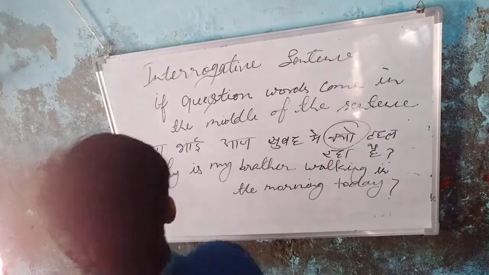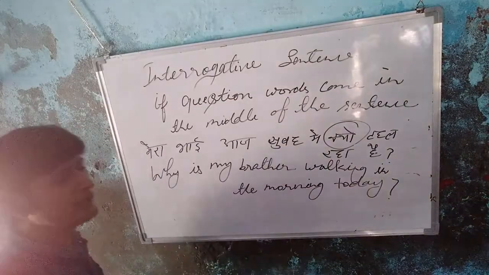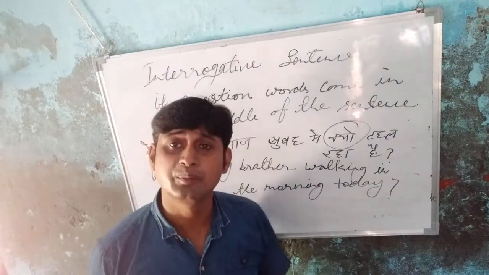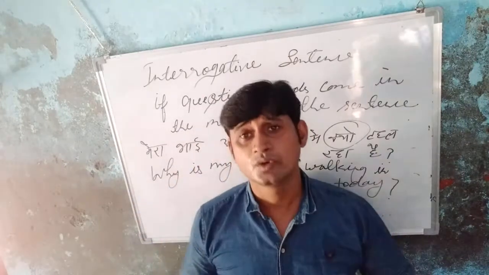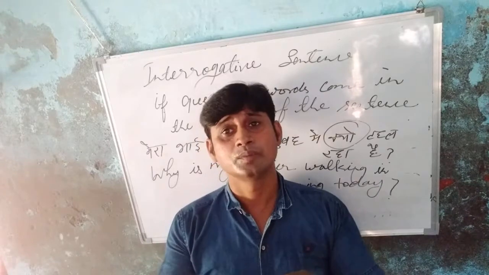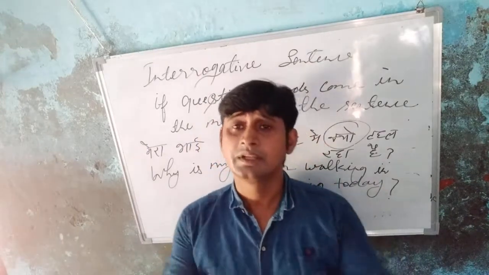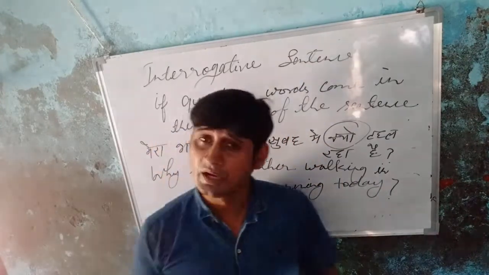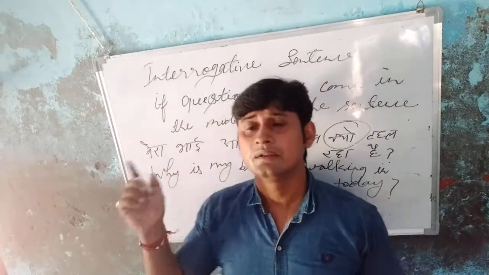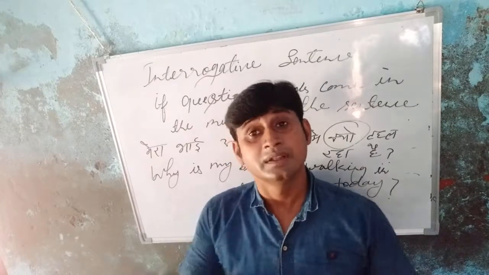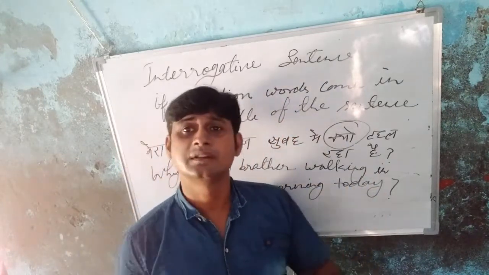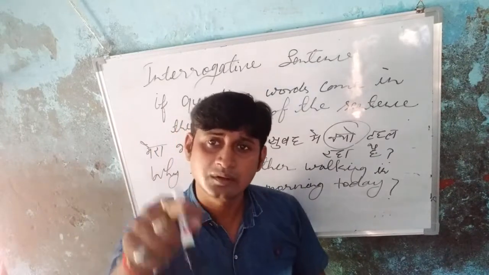Okay, students. So for the interrogative sentence, if the question word comes in the middle of the sentence, you have to first write the meaning of the question word, then you write the helping word according to the subject, then write the subject, and then write the verb, then add ing with the verb, then object, then etc, then give the question mark.